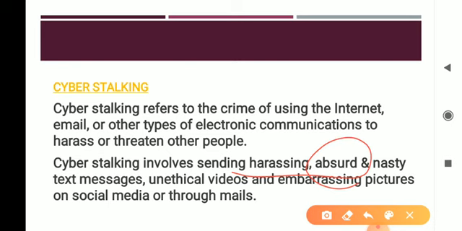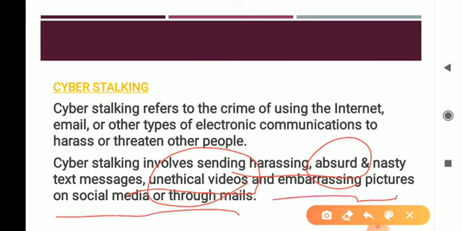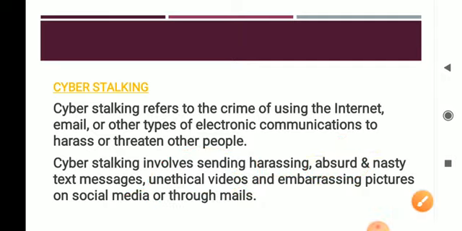Nasty means dirty messages. It also includes unethical media having no use, bad videos, and embarrassing pictures. Embarrassing pictures means pictures that make you feel bad after looking at them. Such pictures are called embarrassing pictures. Okay, I hope that you have understood.